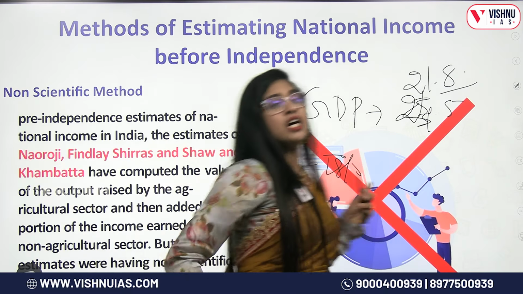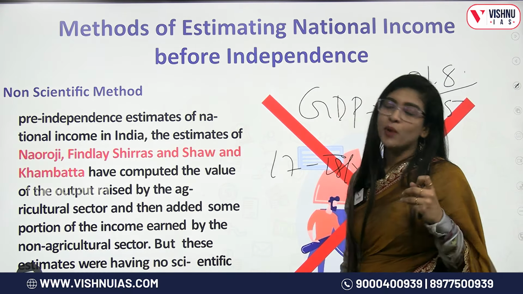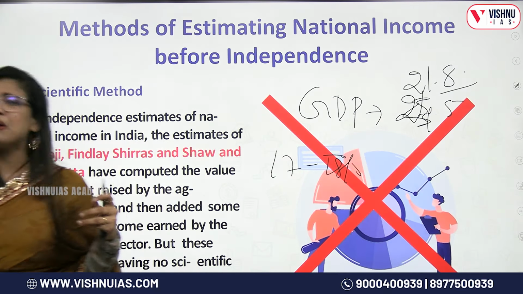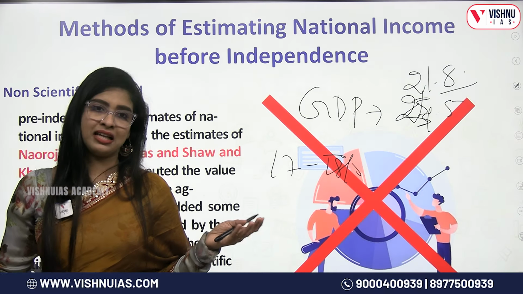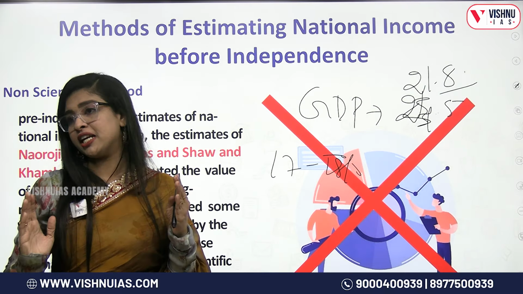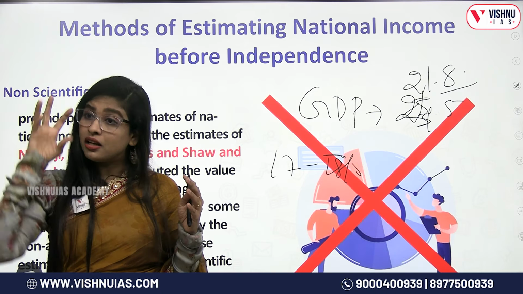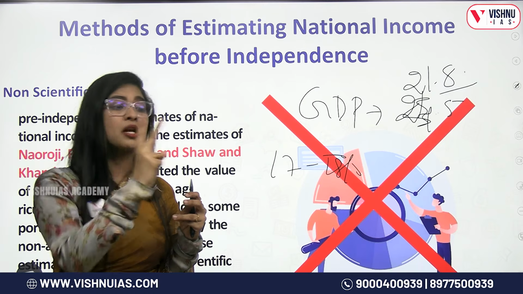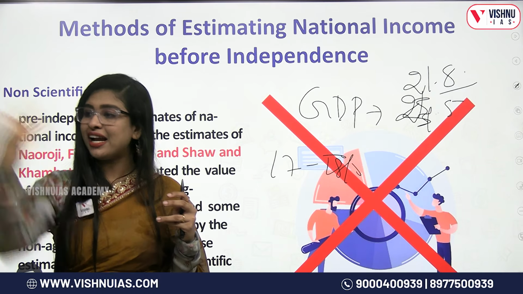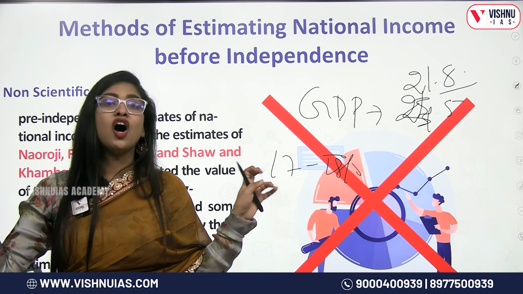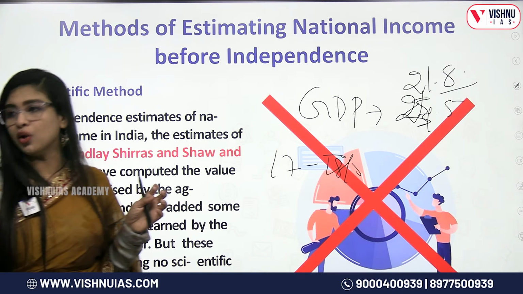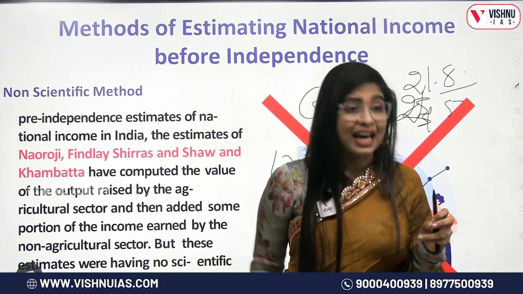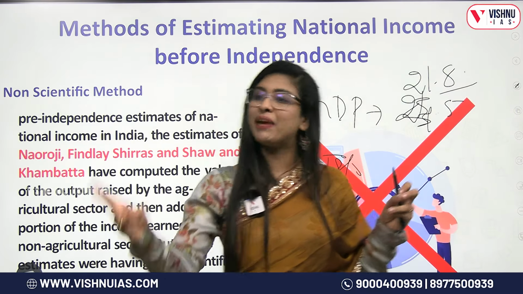Now, it is very important to understand that during those days, before independence, more than 70-80% of population was dependent upon agriculture. So, the calculation of national income went like this. The estimates only focused on the agriculture sector, whereas the remaining two sectors, secondary and tertiary, or the non-agri sector, were completely ignored. Only some part of income was taken for calculating national income from these two remaining sectors.